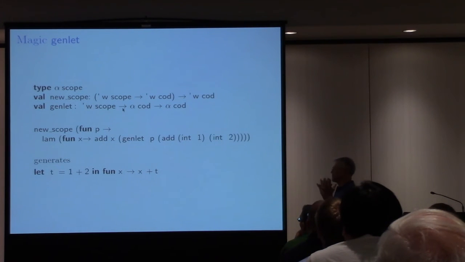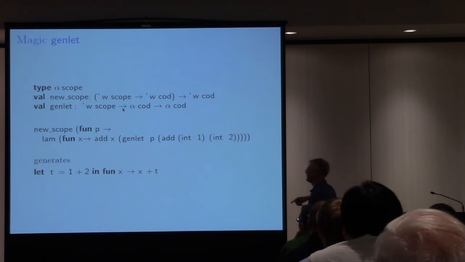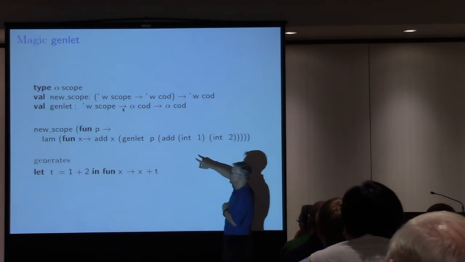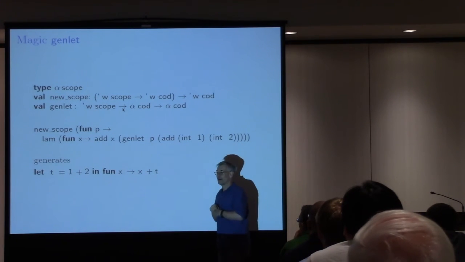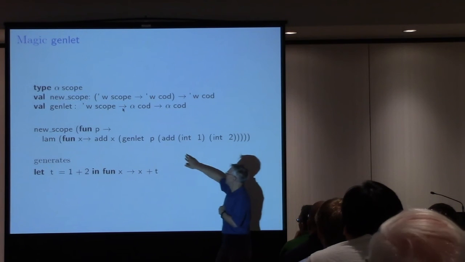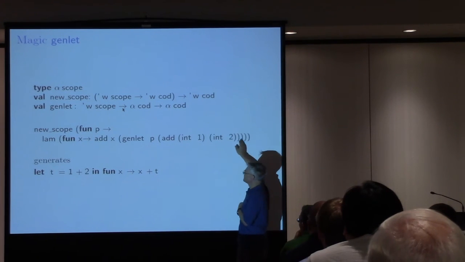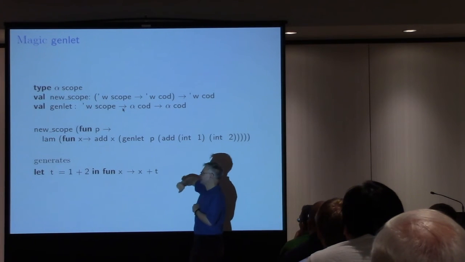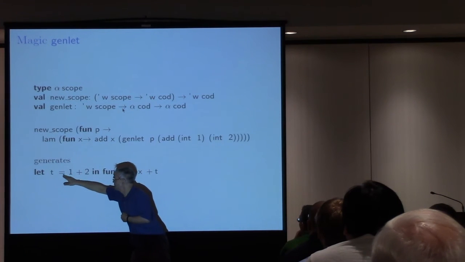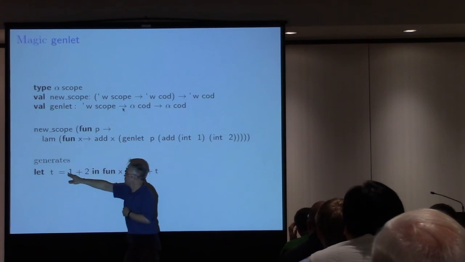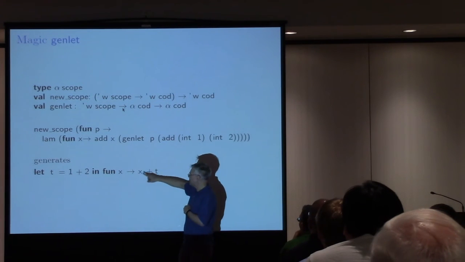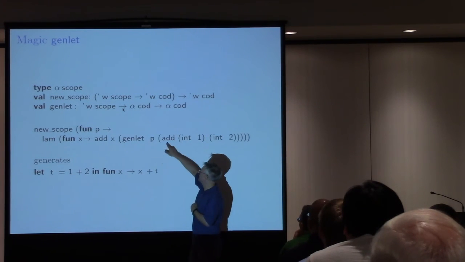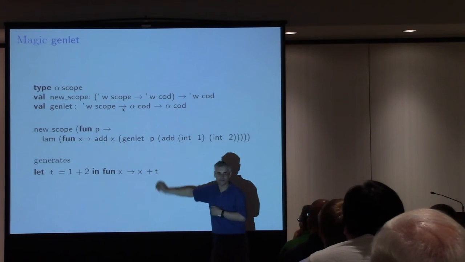Well, let's imagine, hypothetically, this kind of magical thing, genlet, intended to be used like this. If you write this generator, then it should generate this code. And the way it goes about it: here's this expression, and it puts this let outside, where the new scope is. It generates the let, keeps the binding to a fresh variable t, and replaces itself with this binding.